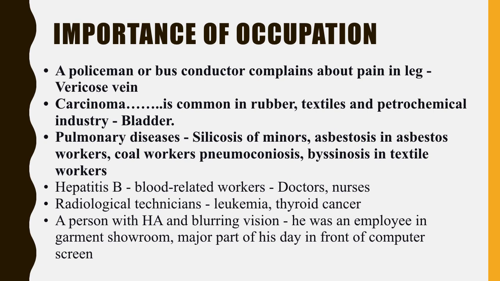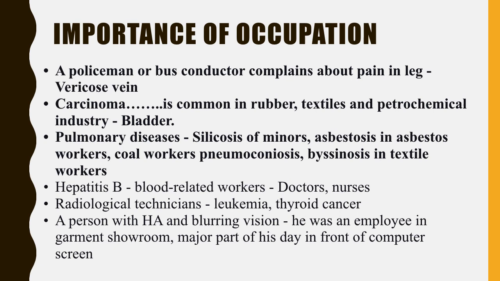Now, what is the importance of occupation in case taking and repertorization? How can we select the rubrics based on occupation? For example, a policeman or a bus conductor complains about pain in the leg. That is mainly because of varicose veins. And carcinoma is very common in the rubber, textile and petrochemical industry, especially carcinoma of the bladder.